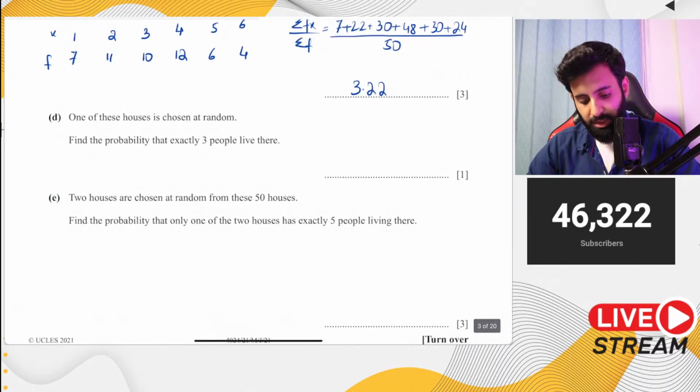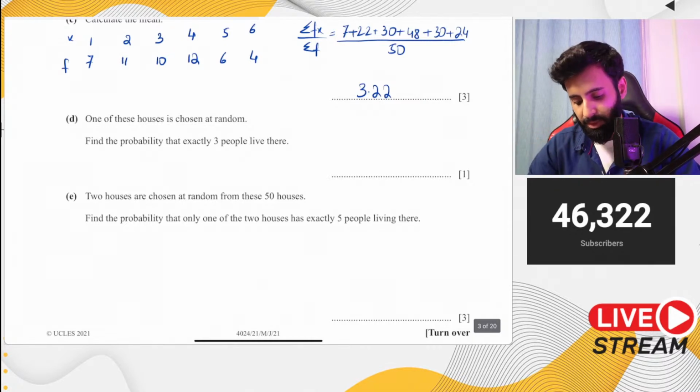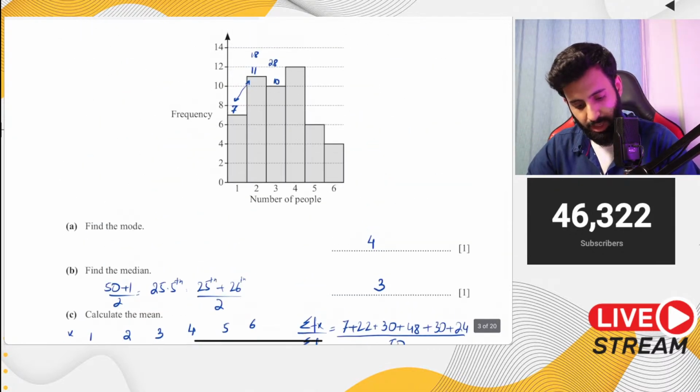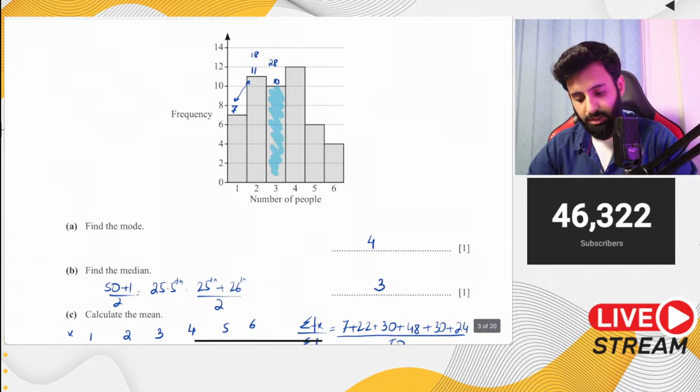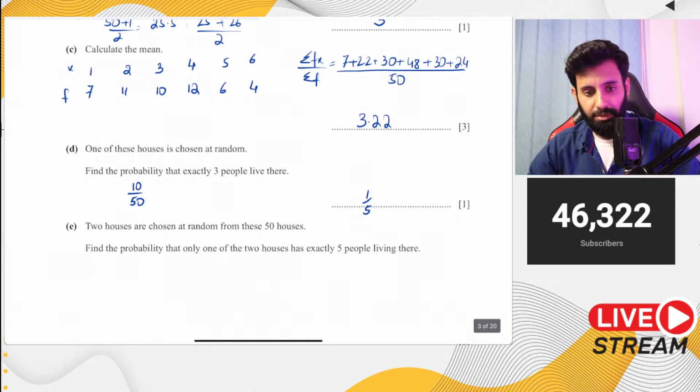Then part D. Part D says one of the houses is chosen at random. Find the probability that exactly 3 people will live here. Okay, so how many such houses do we have with 3 people living? So that's this one right here. There are 10 houses with 3 people. So that's 10, divided by the total, which is 50. So that's equal to 1 upon 5.